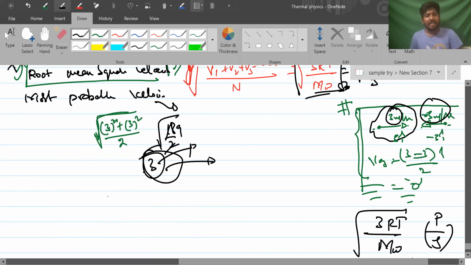Let me give you an example. India has an average age of population of 28, 29, right? Now, if you ask me whether it means everyone has 100 years of age? No. But if you try to find out the root mean square, you will get some 33.